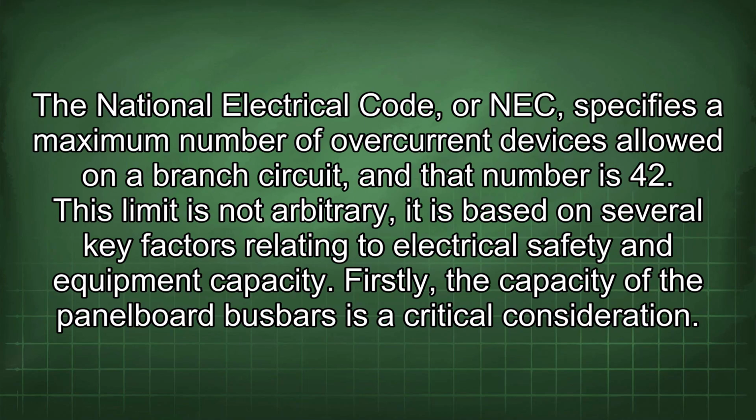The National Electrical Code, or NEC, specifies a maximum number of overcurrent devices allowed on a branch circuit, and that number is 42. This limit is not arbitrary, it is based on several key factors relating to electrical safety and equipment capacity. Firstly, the capacity of the panel board busbars is a critical consideration.